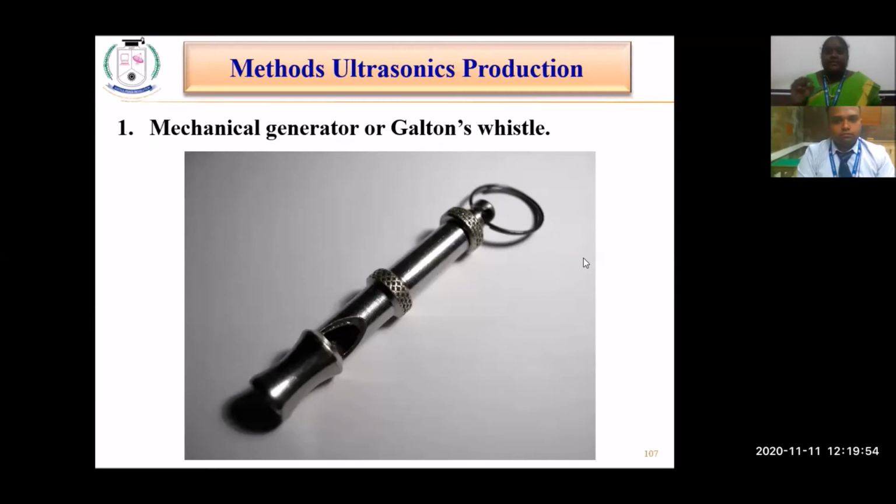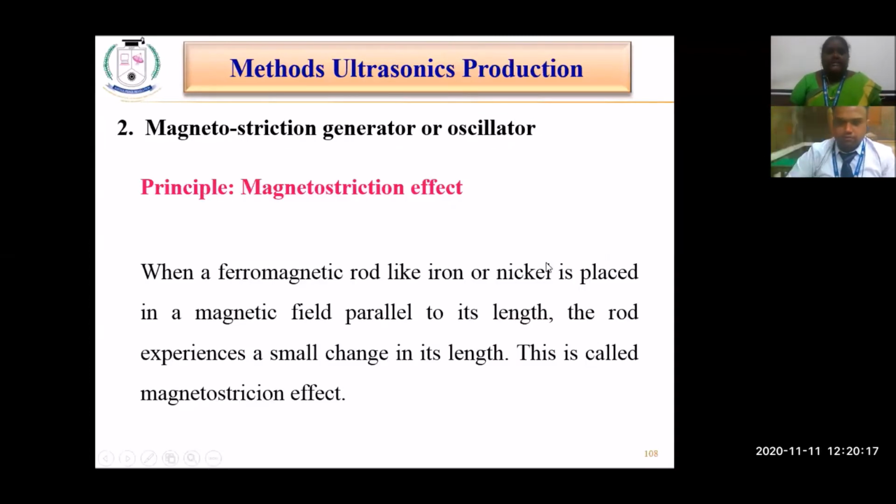This Galton's whistle is nothing but a mechanical generator. It has a small windpipe and a mechanical arrangement. Whenever wind passes through the small passage and is released by means of a small hole, it automatically produces the ultrasonic sound waves. So this is the best example of a mechanical generator or Galton's whistle. That is the first method of production, a simple mechanical arrangement.